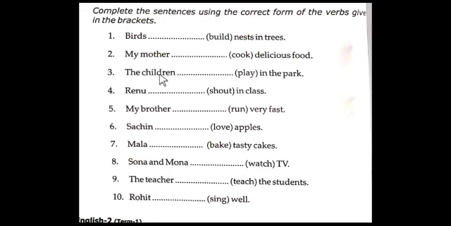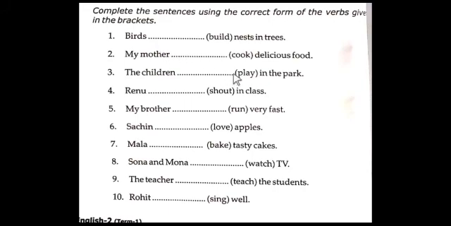Okay, students, don't be confused here. Child is a noun. It is singular form. When we say child, it refers to only one child, one baby. So when we say children, it refers to more than one child. So it means there are many children, many babies. Okay, so children is in the plural form.